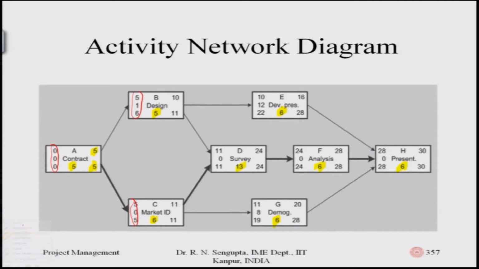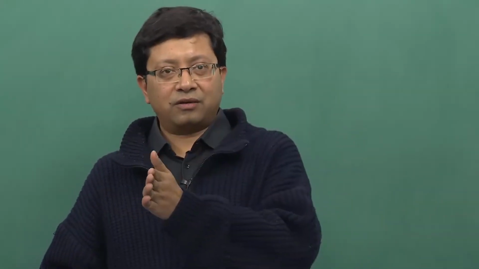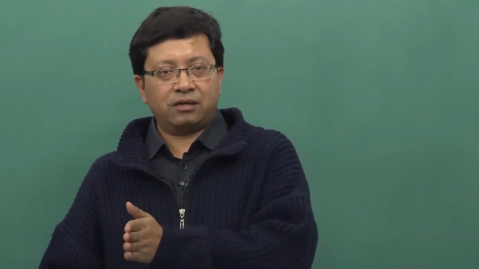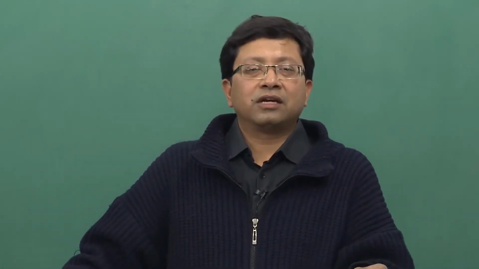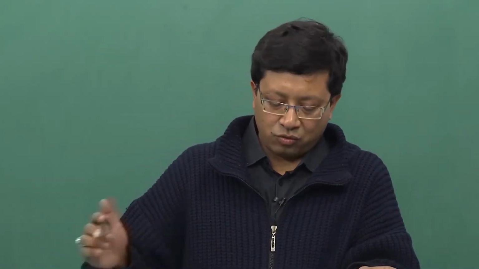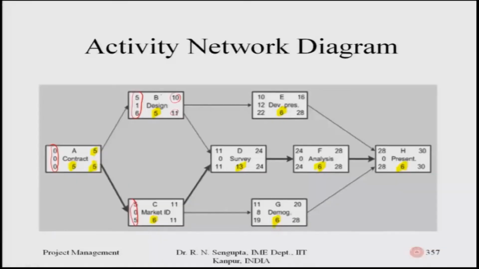Now, if I go into job B, the total number of days required is 5. Adding 6 plus 5 is 11 and adding 5 plus 5 is 10, which means that if you consider the early start, early finish, late start and late finish, using the concept of the forward pass, going from left to right from the source to the sink, and the backward pass, where you start from the sink to the source, it will give you the total slack and the free slack. The slack for job B is at least 1, then for C it is 0, I am just highlighting those.